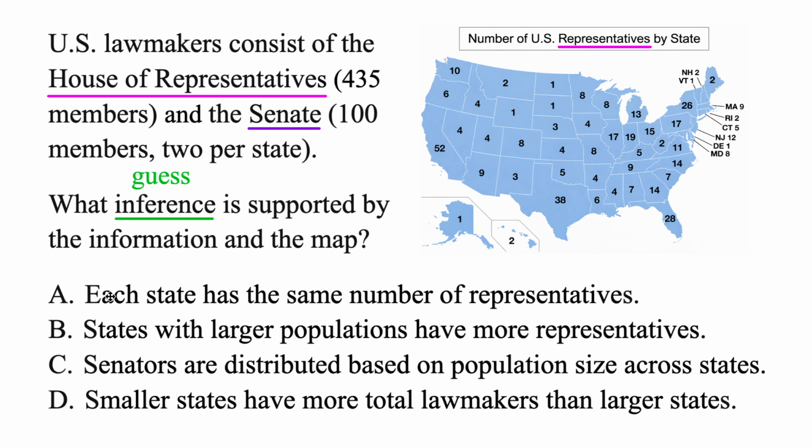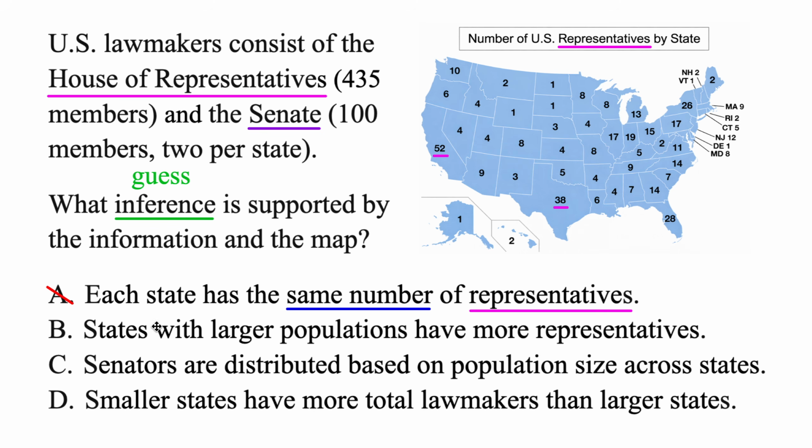Let's check it out. A, each state has the same number of representatives. Well, let's look at that, because the map is showing us the representatives, but each state definitely doesn't have the same number of representatives. Because like we said, California has 52, and Texas has 38. So A, that's not true. They don't have the same number.